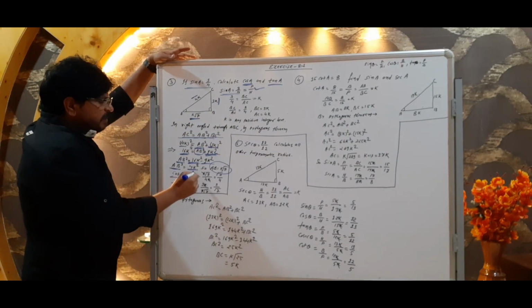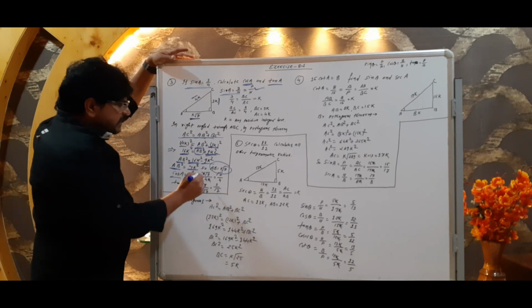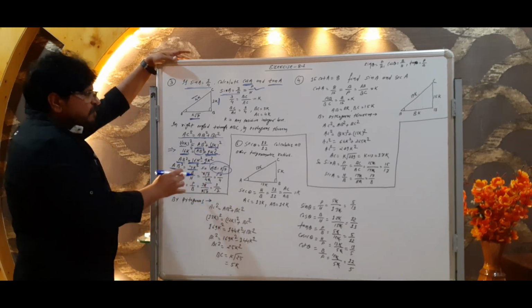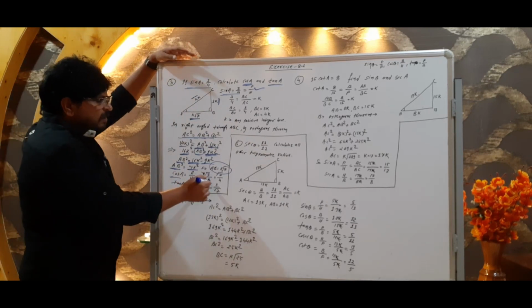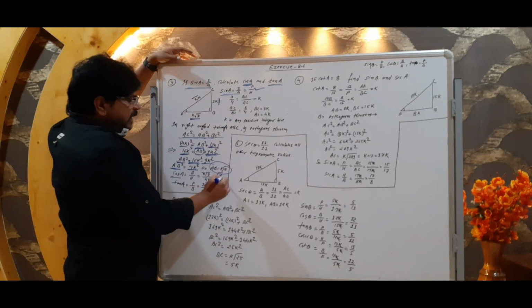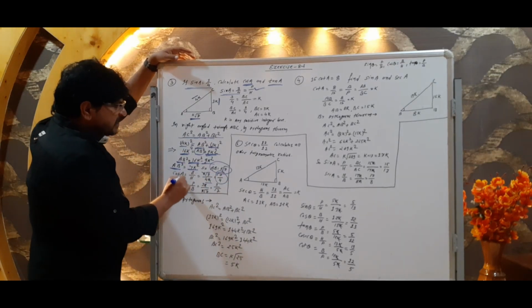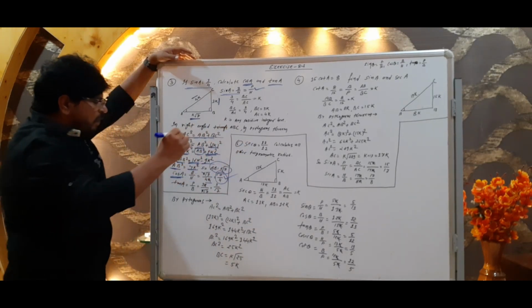Cos A means base upon hypotenuse. Base upon hypotenuse means k under root 7 upon 4k. All the values we will put in. K and k will cancel. We will get under root 7 upon 4. What would be the value of cos A? Under root 7 upon 4.